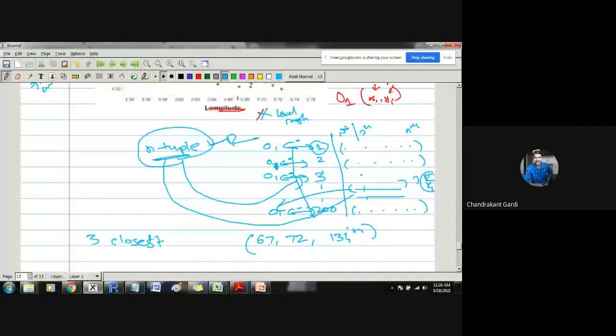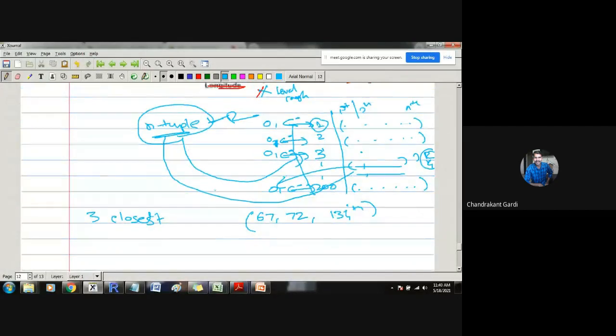So now tell me, which class level should I be classified into? Then we will see the 67th observation, the 72nd observation, and the 134th observation. Suppose, in terms of color, the 67th observation is red, this one is also red, and this one is blue. So the majority is red, and then we'll say that, okay, you belong to the red class level. So your class level is red.